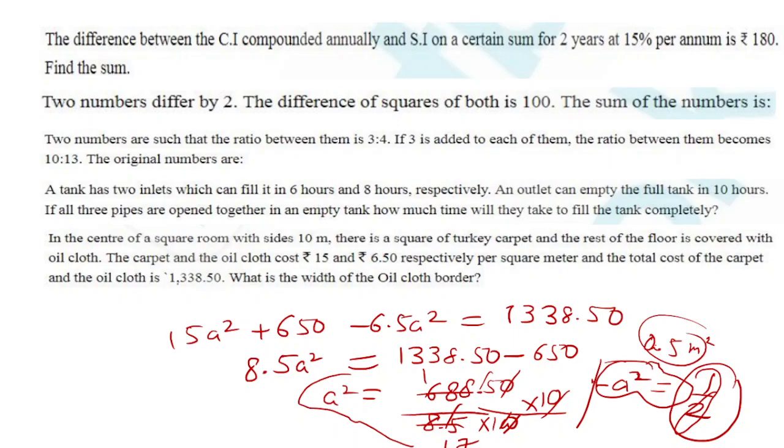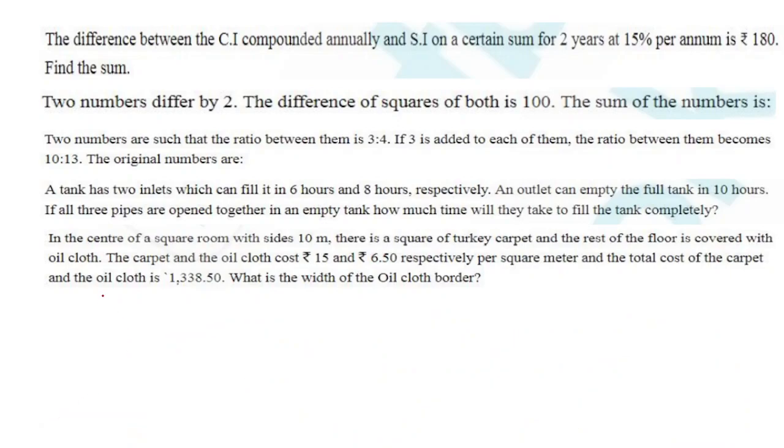How can you solve it? Let me show you. Give me a second, because otherwise students will think that he is not able to solve it. No problem. 8.5 we got. 8.5 A square plus, we solve it now, 1338.50 minus 650.